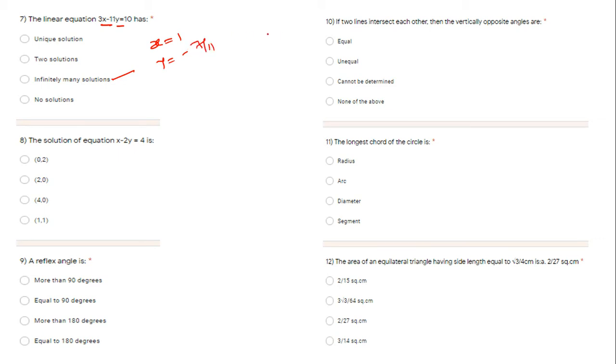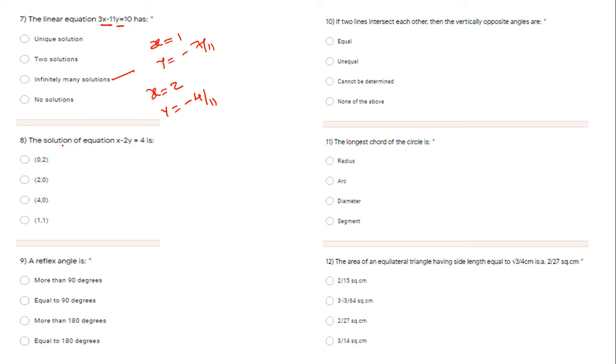But now if somebody changes the value of x, say x is equal to 2, then 3 2s are 6, 10 minus 6 is 4, so y is equal to minus 4 by 11 will come. So as the value of x is changing, the value of y is also changing, so hundreds of thousands of answers we can get, so here we can say that infinitely many solutions will come.